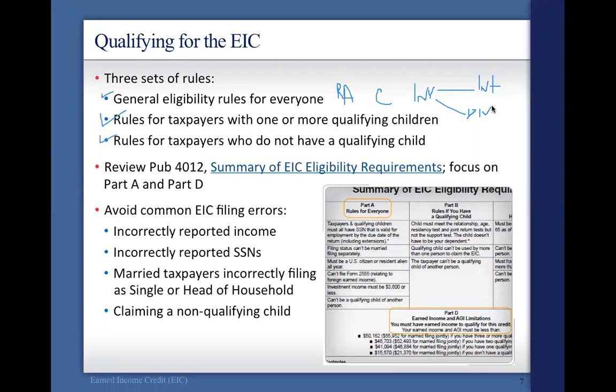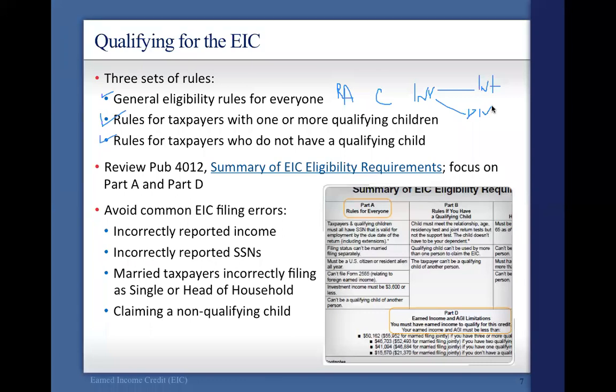Rules if you don't have a qualifying child. The majority of people that are going to have this credit are probably people that have qualifying children, but that doesn't necessarily mean that somebody who is single without a qualifying child can't claim this, and we're going to see that in column C here.